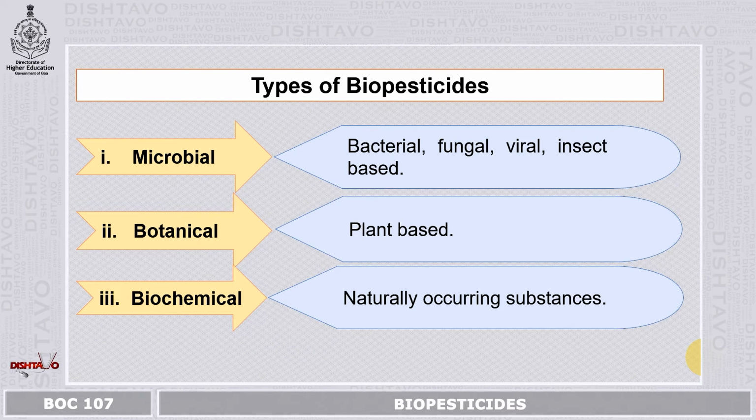Now, types of biopesticides. It can be either microbial, botanical or biochemical. These are three categories of biopesticides. Under microbial, we have bacterial, fungal, viral, insect-based. These are four kinds which come under the microbial category. Botanical is only one, that is plant-based. Biochemical is naturally occurring substances which can be obtained from plants or microorganisms.